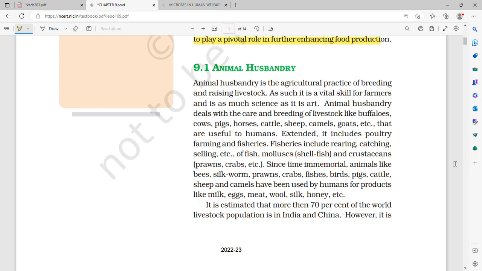That is the practice of breeding and raising livestock. The agricultural practice of breeding and raising livestock is called animal husbandry. It is a vital skill for farmers and it is as much a science as it is an art. This we had learned last time.